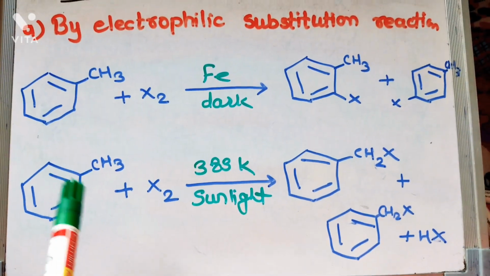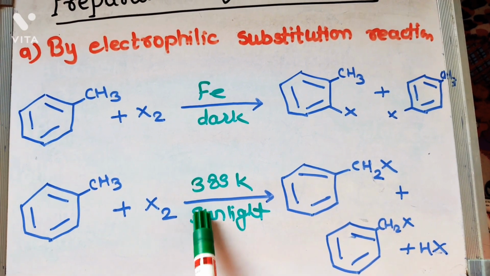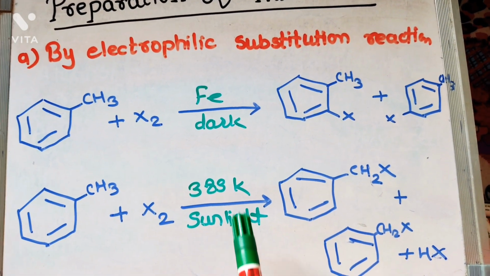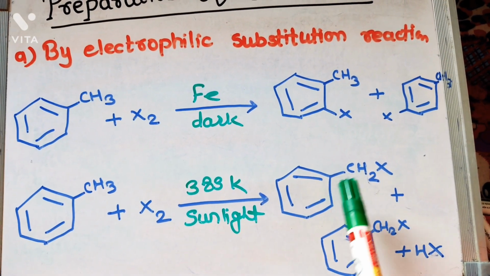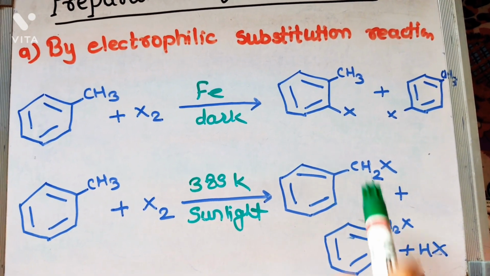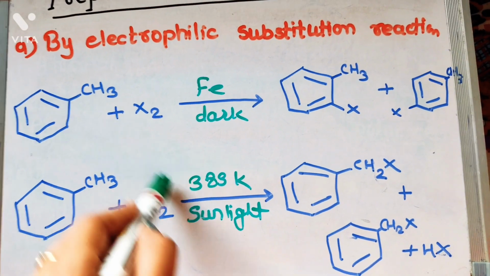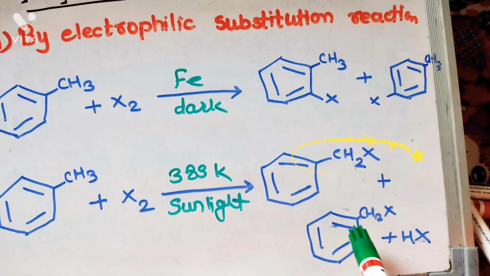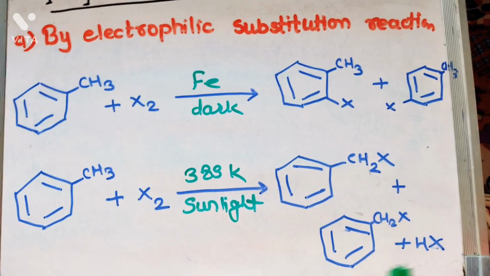In the next reaction, 383 Kelvin and in sunlight. This reaction will proceed in sunlight. So we get two products. But here HX is removed, X from here and H from here. CH2X plus HX.